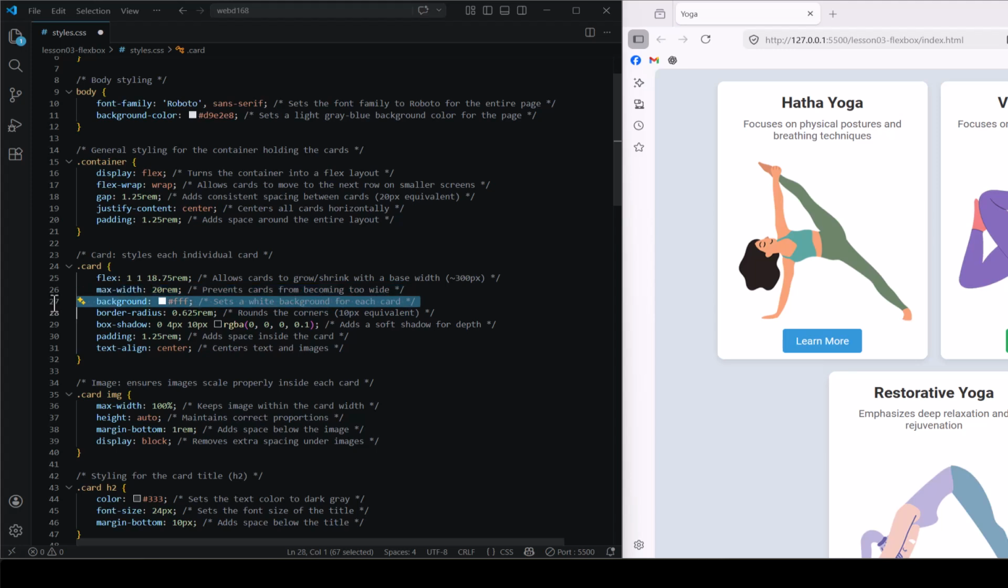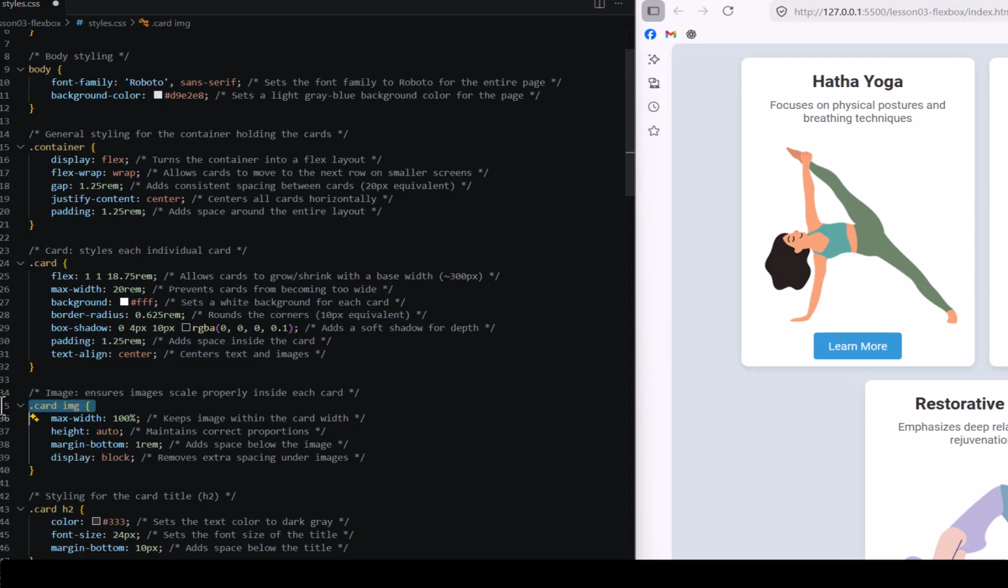Next, I'll apply a white background, rounded corners, and a subtle box shadow. These styles help create a clean, modern card design with a slight sense of depth. I'll add padding inside each card to create space between the content and the edges, and I'll center the text and images for a clean layout. Since I updated the index.html file to include an image element within each card, I need to define the card image CSS rules to properly style the images.